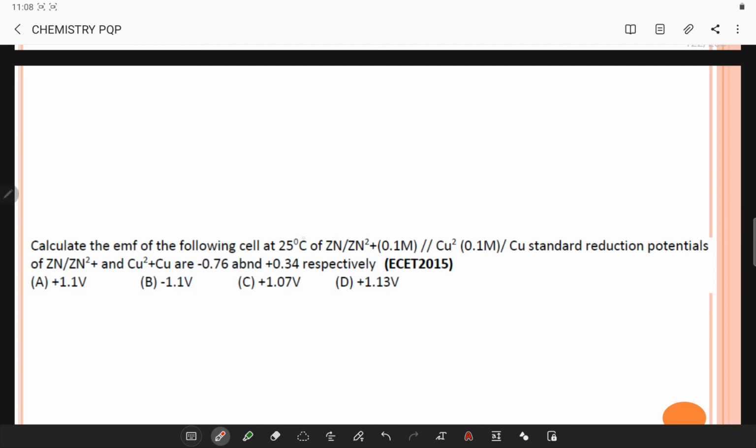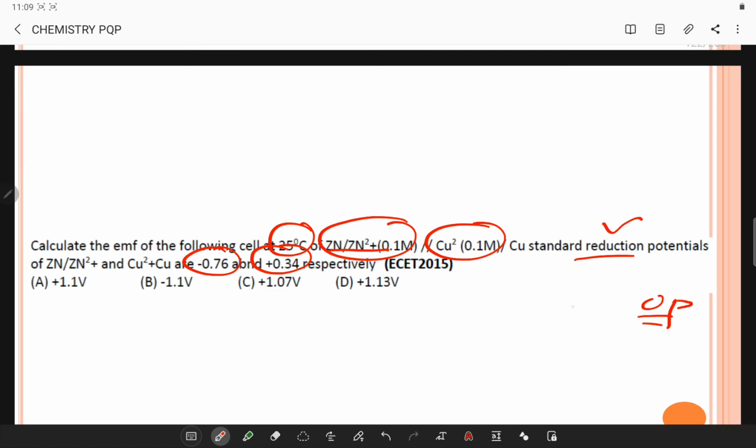Calculate the EMF of a cell at 25 degrees, given zinc and copper having potentials of minus 0.76 and plus 0.34. As given, these are reduction potentials, not oxidation potentials. He has made the problem easy for us. We simply know that for a cell, EMF is right minus left.